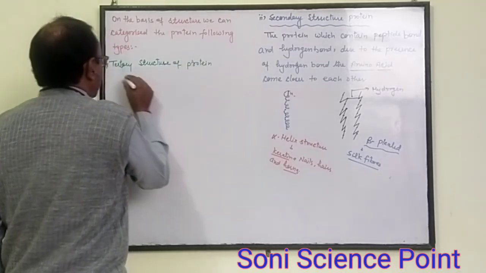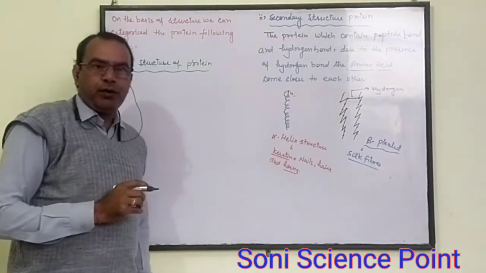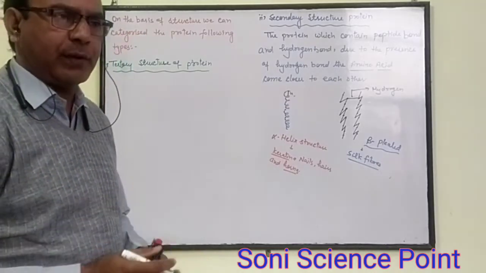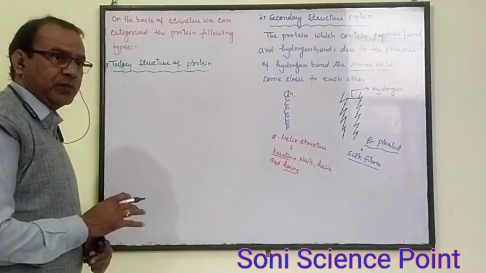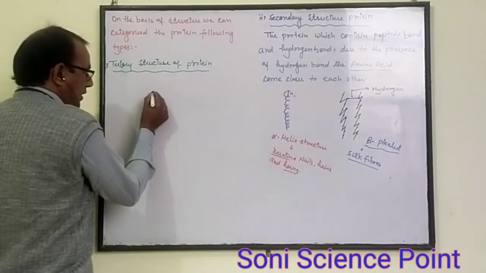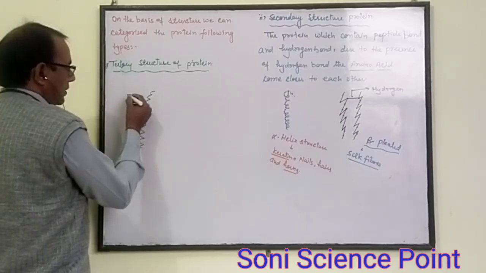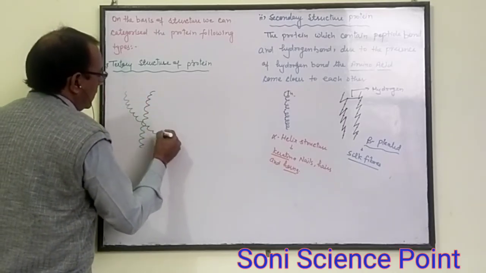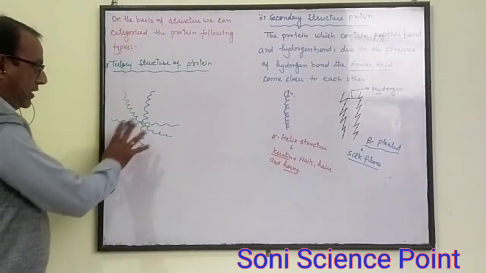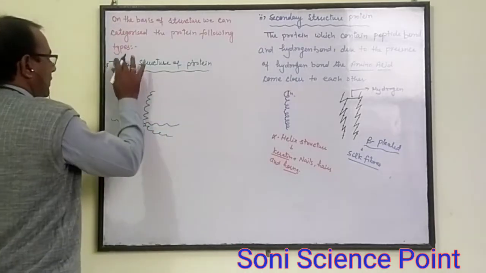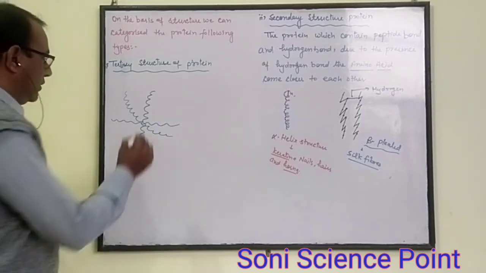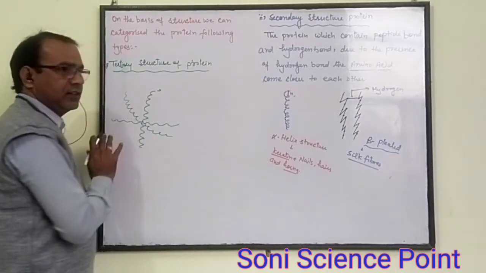This protein may have many types of bonds: peptide bonds, hydrogen bonds, disulfide bonds if two sulfur molecules are present, and ionic bonds. And there are three chains attached with each other. For example, this is the first chain, this is the second chain, and if a third chain is also attached, this type of protein is known as the tertiary structure of protein. This is the first chain, second chain, and third chain.